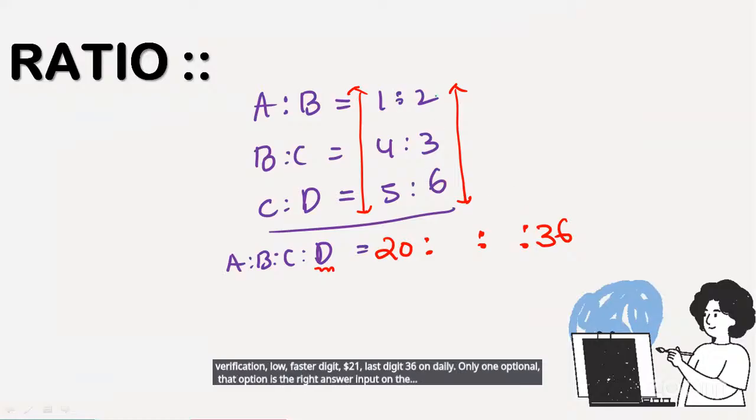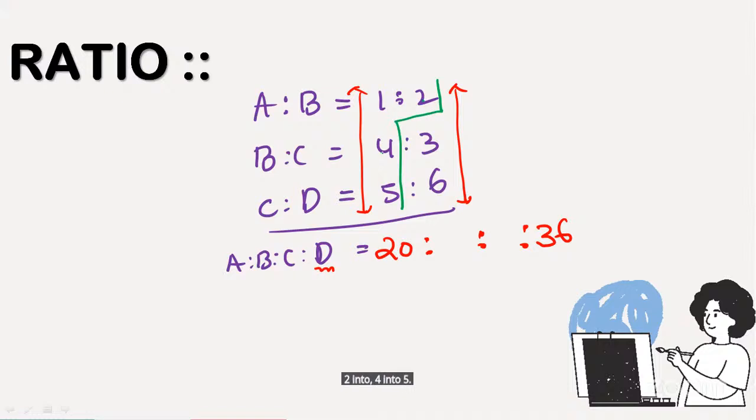In case more than one option is equal, then find out the B value and C value. If you want to find out the B value, multiply 2 into 4 into 5. 2 4s are 8, 8 5s are 40. B value is how much, guys? 40. Right?